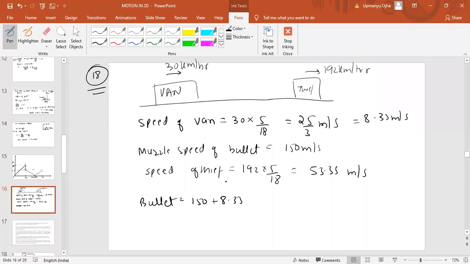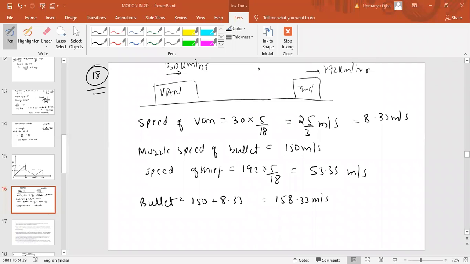Correct? We are firing from the moving van, so it should be 158.33 meter per second. Okay, this is the velocity of the bullet from the moving van.